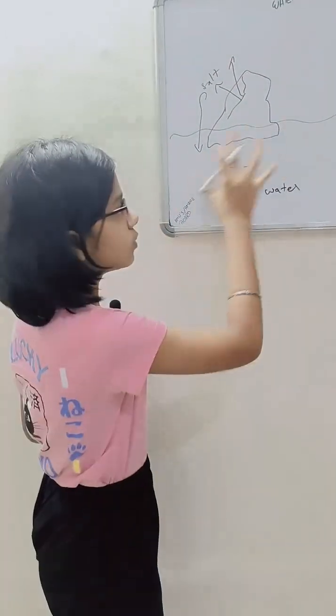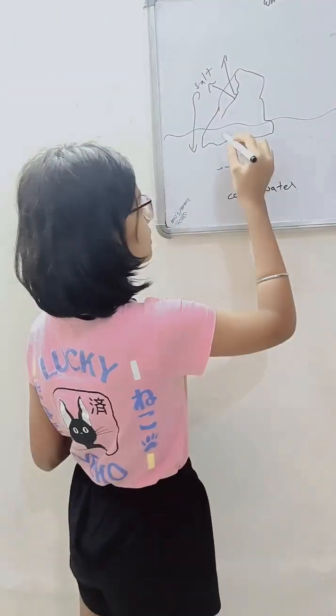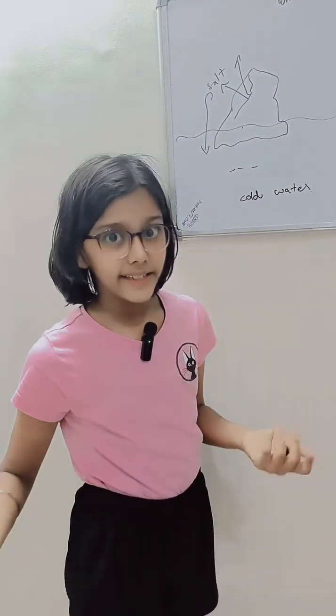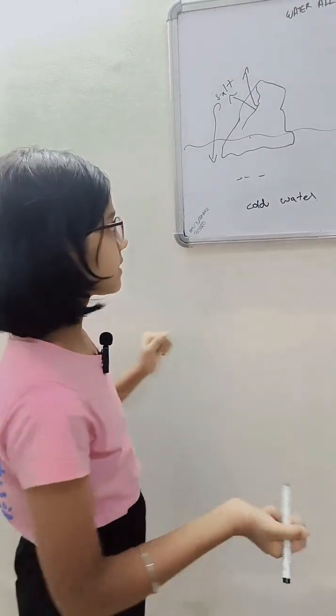Now all the ocean water has become saltier because there is less water and more salt. So the salinity, which is the amount of salt in water, has increased.